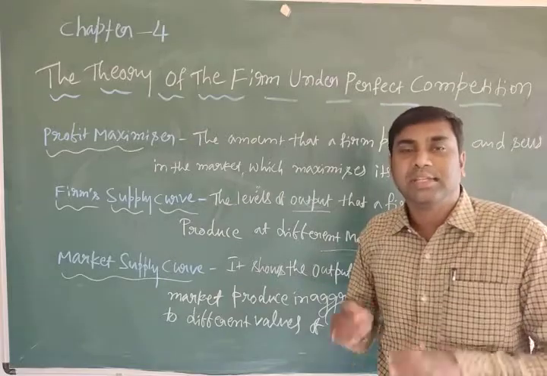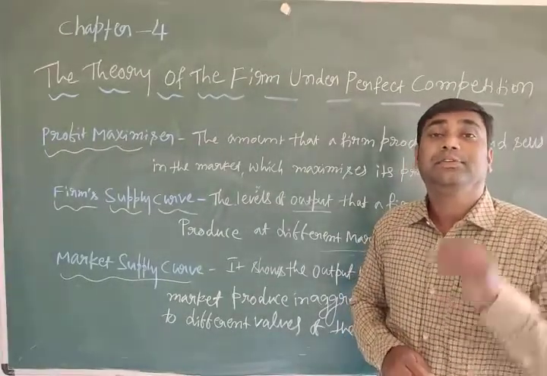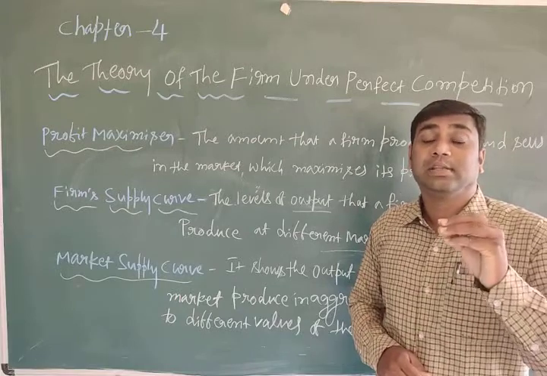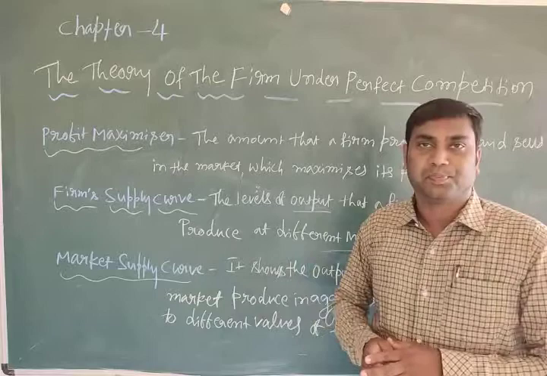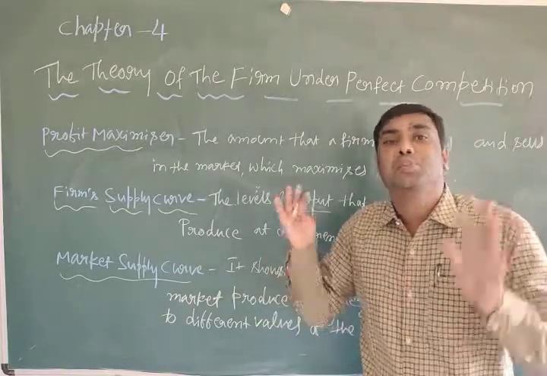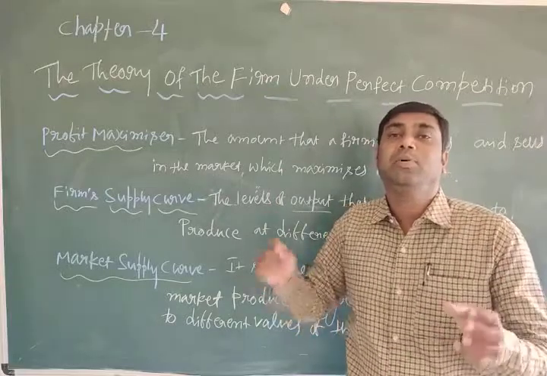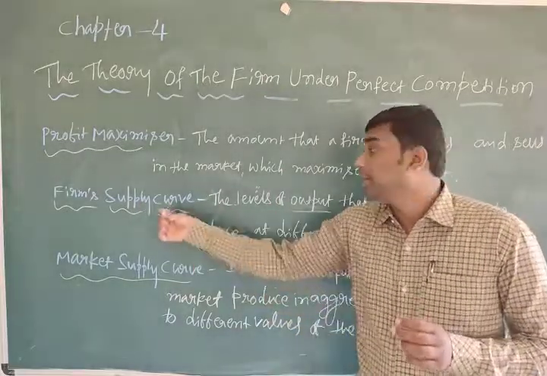That is the main question. How does a firm decide how much to produce? How much to produce is shown by the supply curve.